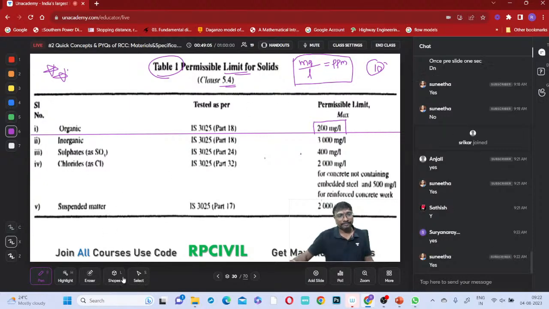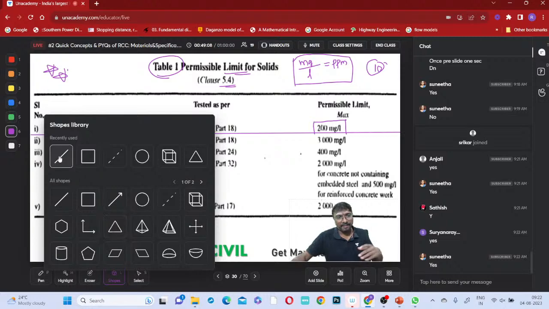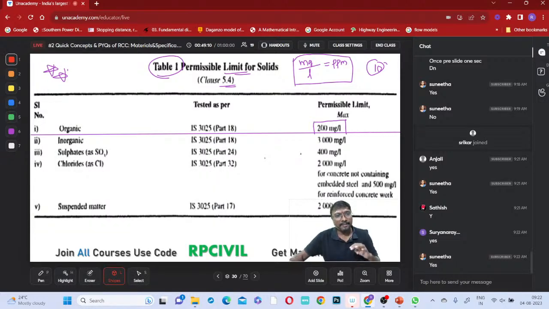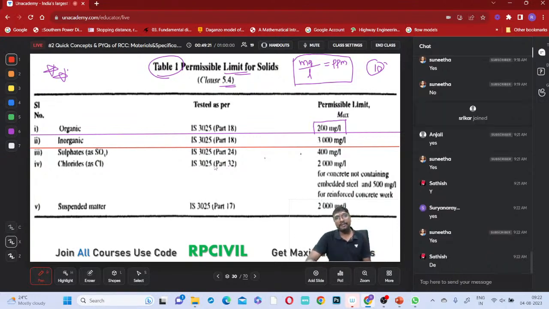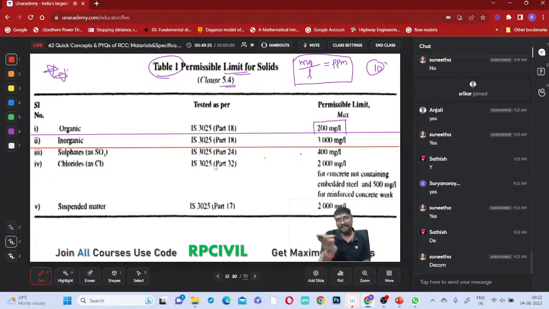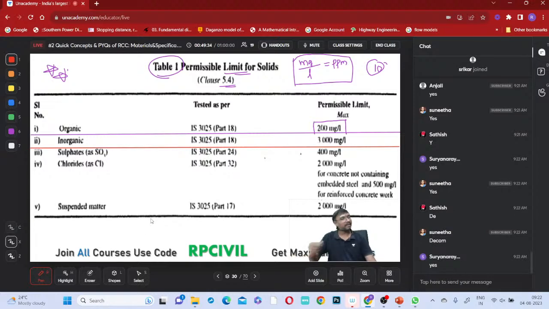Now next, what are the limits allowed for inorganic materials? Organic means it is decomposable, and inorganic means non-decomposable. Organic material will decompose. The biological oxygen demand is calculated based on the organic material present, as you study in environmental engineering. It represents the organic material contribution.